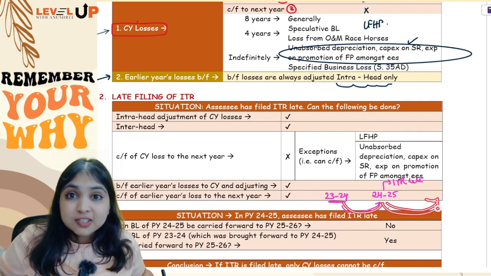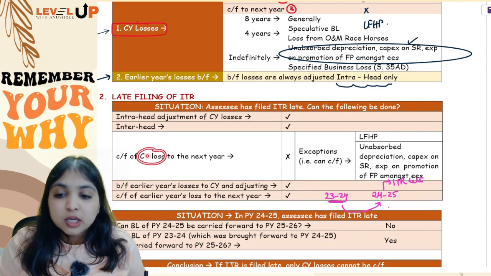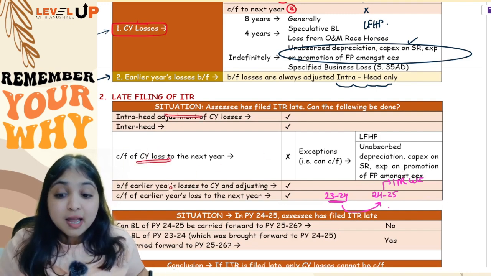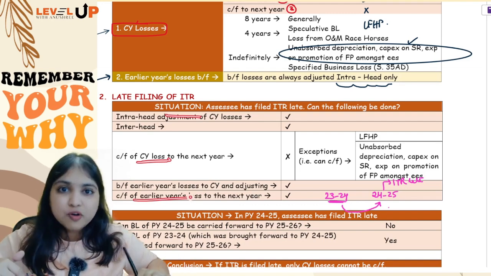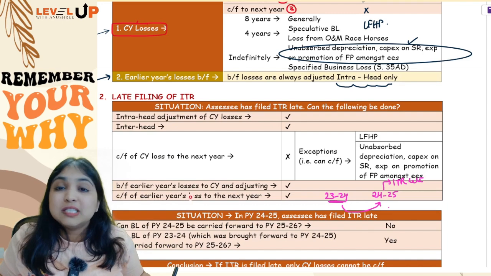See, earlier years' loss you can still carry forward. Problem is only in current year loss. You cannot carry forward to the next year only current year loss if you file ITR late. But earlier years' losses you can bring forward. Earlier years' losses you can carry forward to the next year. Earlier year losses will not be affected.